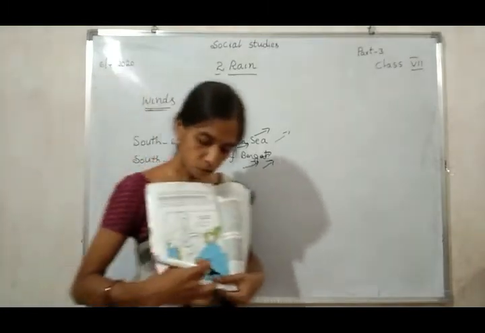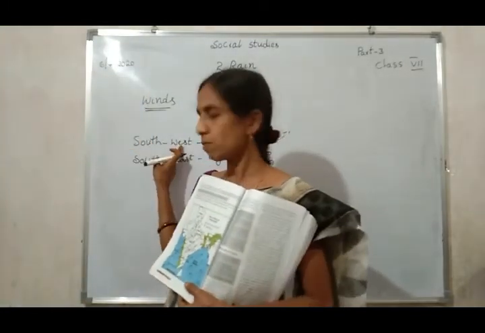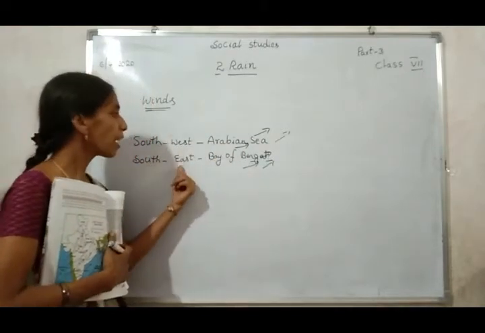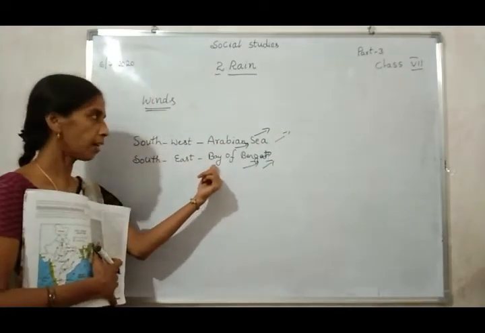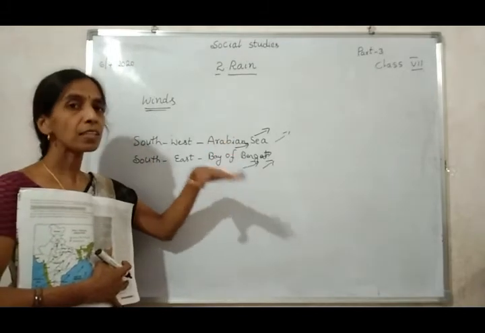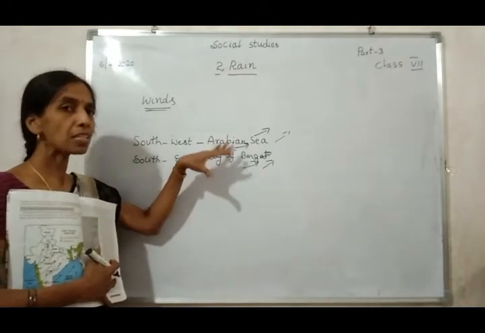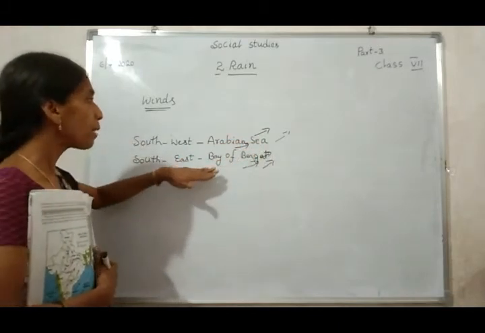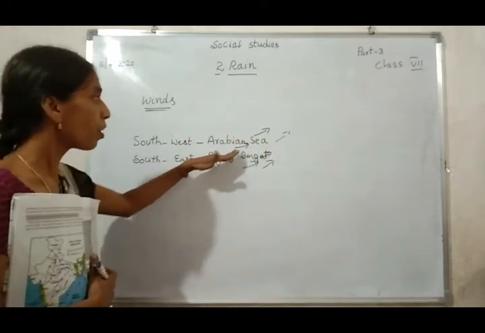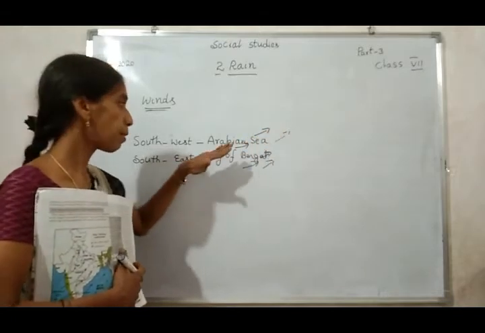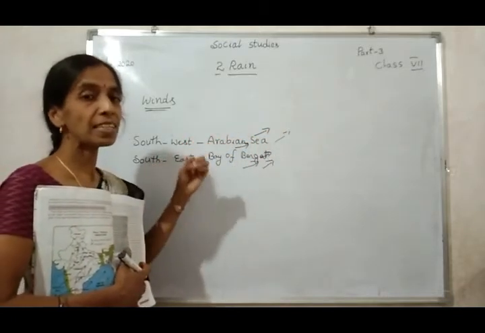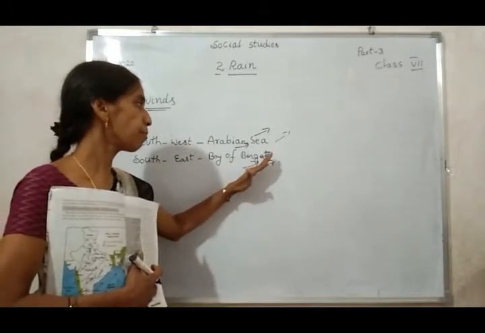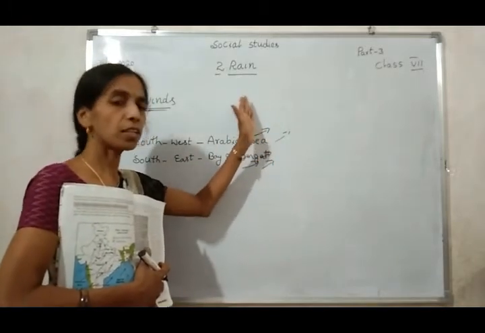On both sides, in the southwest side is located the Arabian Sea, and in the southeast side is located the Bay of Bengal. These arrow marks tell us the wind directions. Sometimes the winds blow from the Arabian Sea, and sometimes the wind direction changes, and the winds blow from the Bay of Bengal into India.